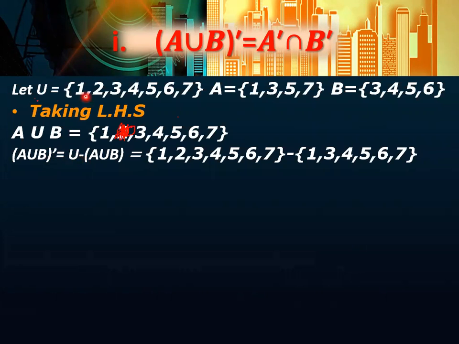So what is your universal set? This one, 1 2 3 4 5 6 7, and your A union B is 1 3 4 5 6 7. How will you find the difference?